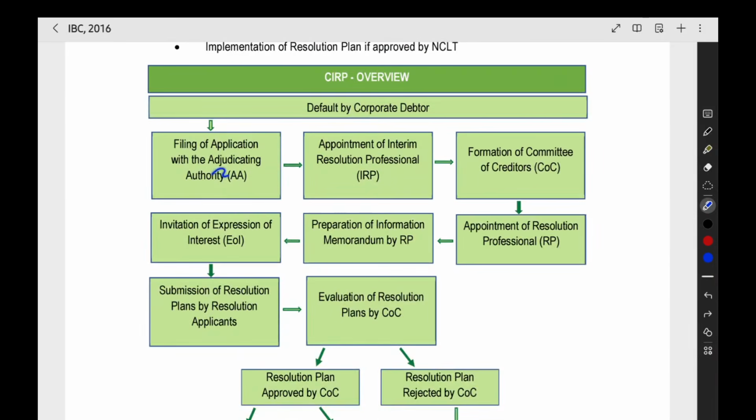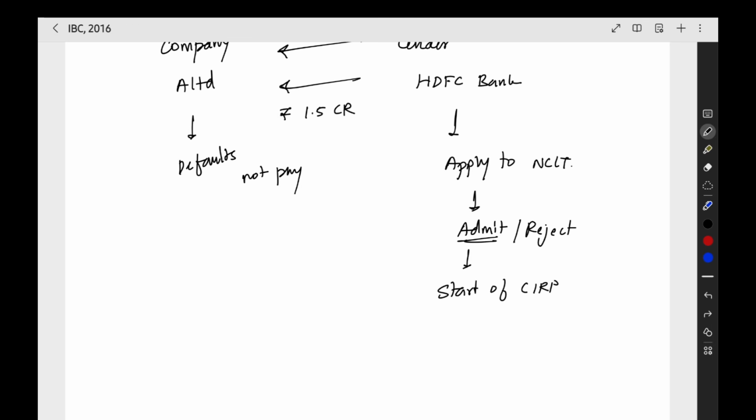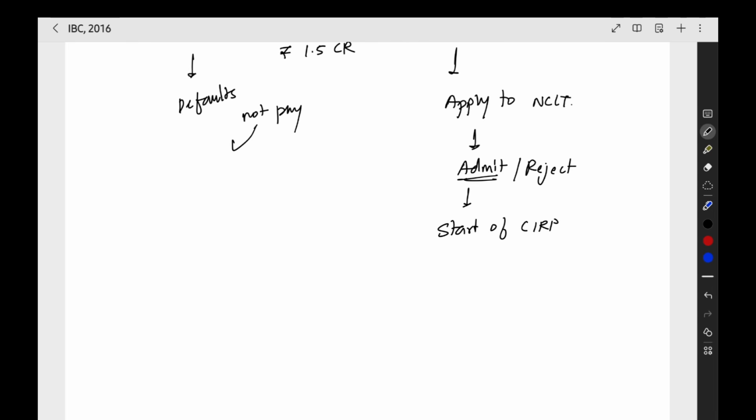Now, filing an application with the adjudicating authority. The company did not pay the loan properly, so you are making an application with the NCLT. Now NCLT, what will it do? It will appoint an interim resolution professional. Now after this, this loan they did not pay, right? Why did they not pay? Because the management was not proper, or there is some failure in the business or something like that. The management is not able to conduct the business properly and repay the loans.